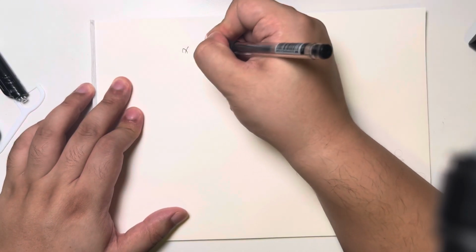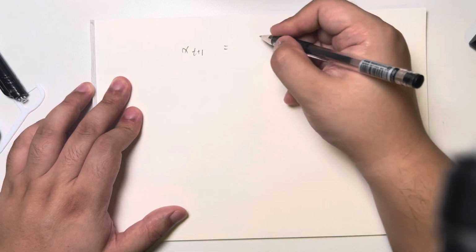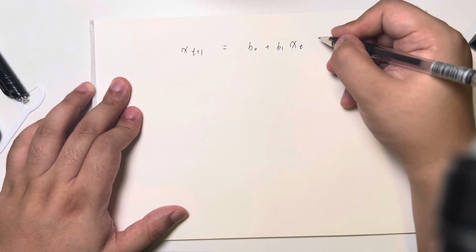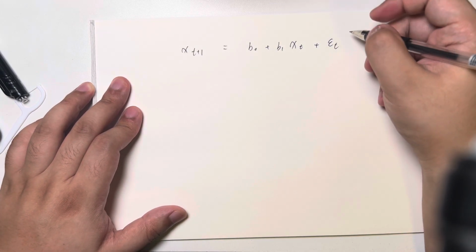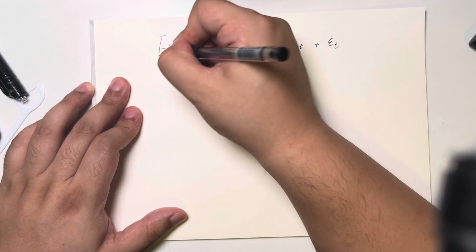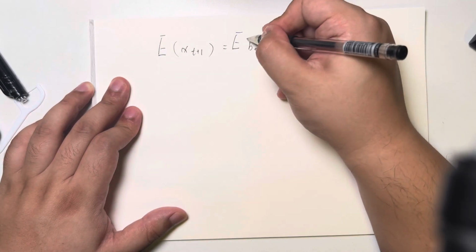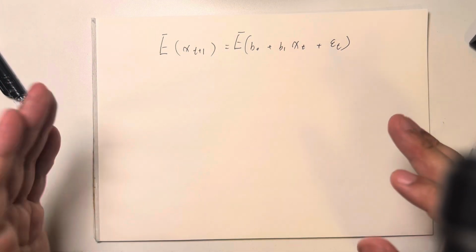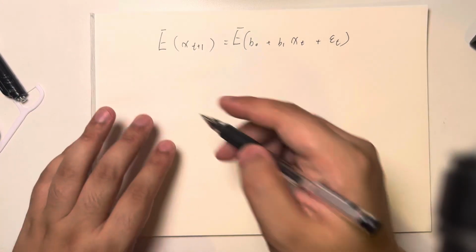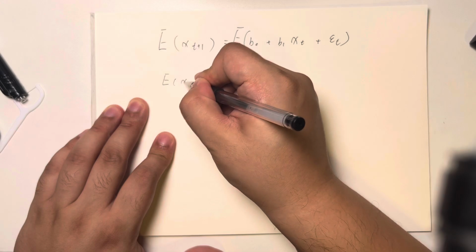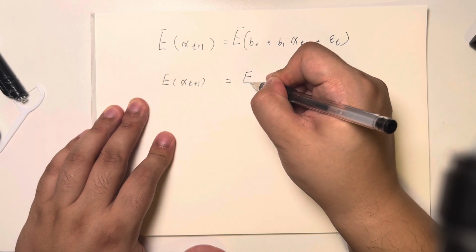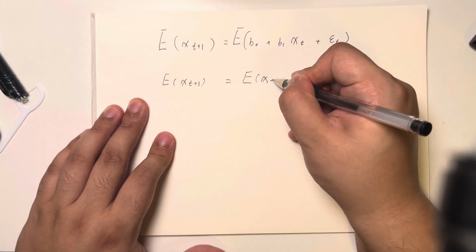But if you have to derive it, let's get x at t plus 1 equals b0 plus b1 xt plus epsilon t, and I'm going to take the expectation of all of this. At the equilibrium level, the expectation of x at t plus 1 will equal the expectation of xt.